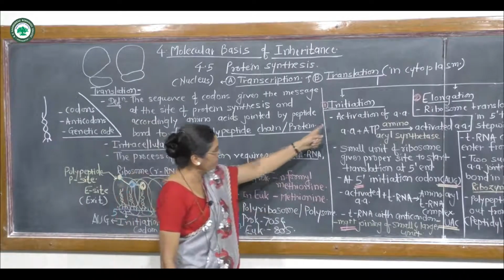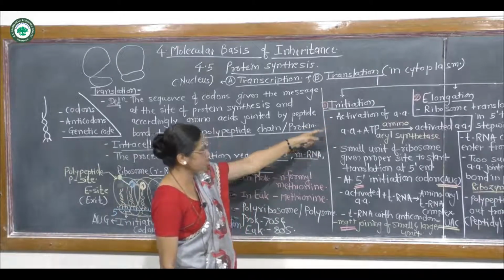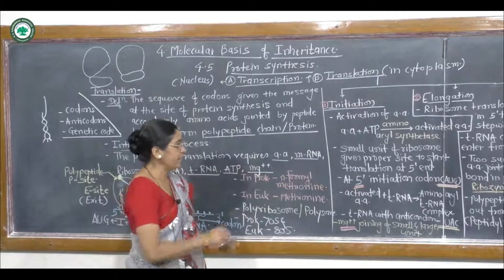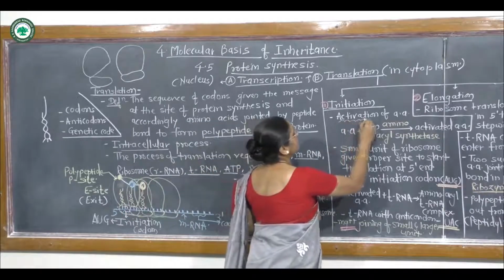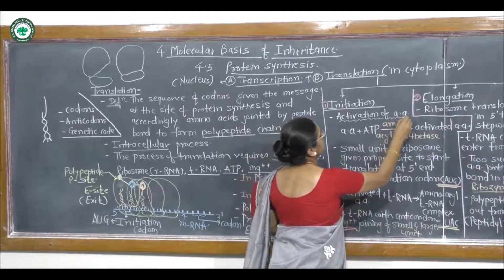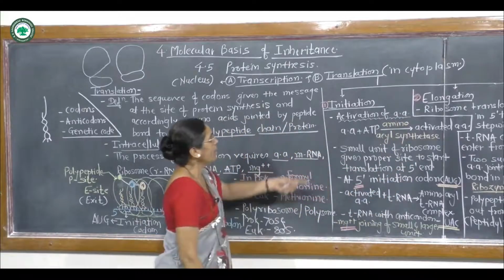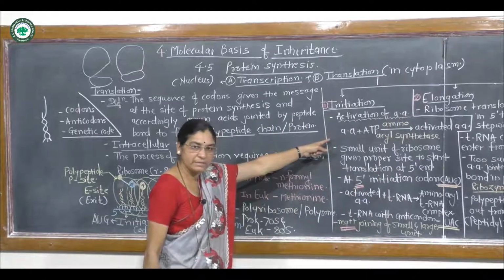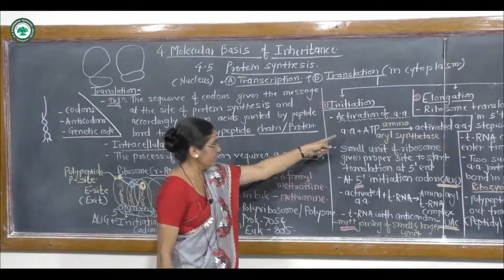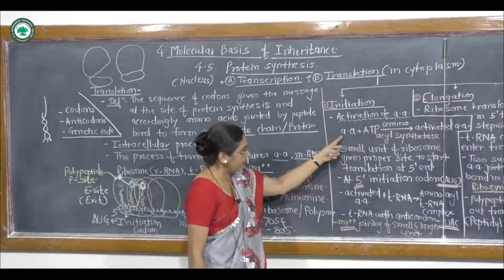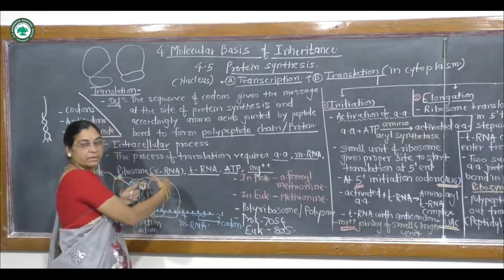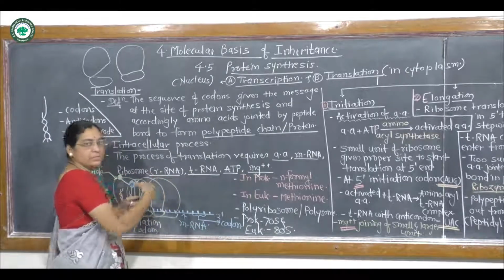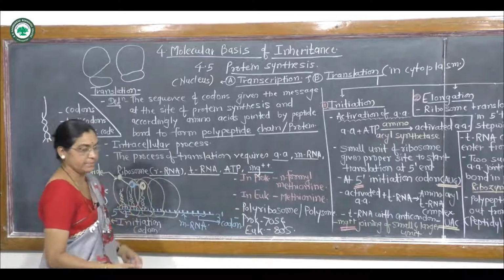And the second important point to start the process of translation is the activation of the amino acid. The amino acids are present in the cytoplasm, but directly the amino acids cannot enter or get attracted towards the site of protein synthesis.